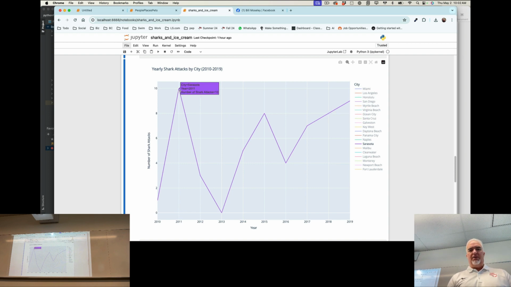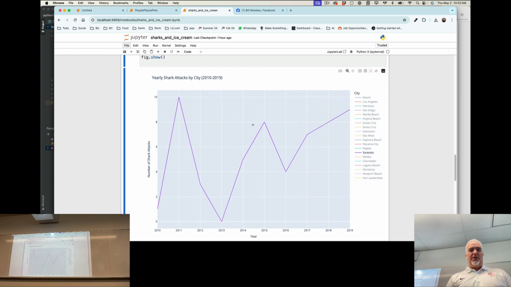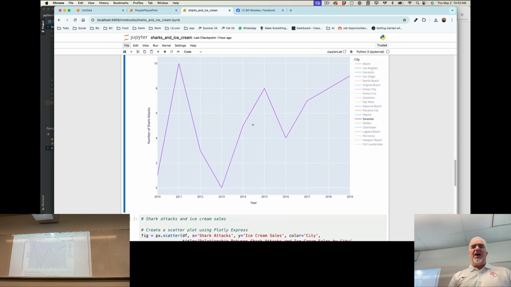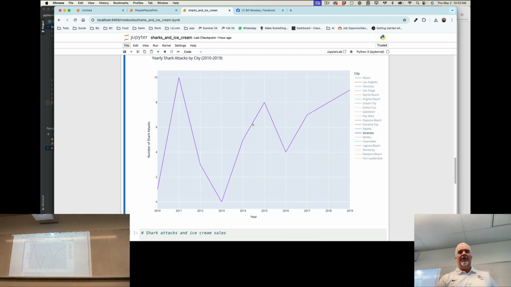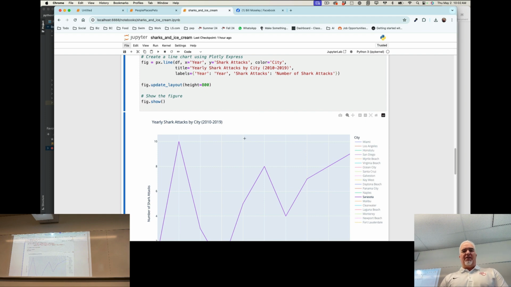I mean, we haven't hit 10 yet, which was the high point, but from 2013 to 2019, there's enough of a trend here that I would want to say, hey, let's take a look at the next couple of years and see what happened in Sarasota. So that shows us maybe trends, how things change over time.